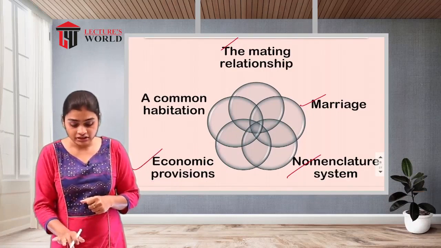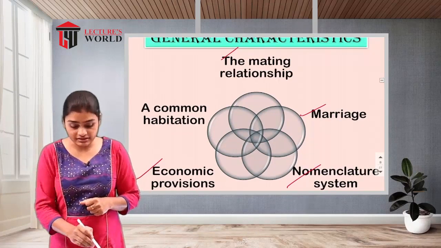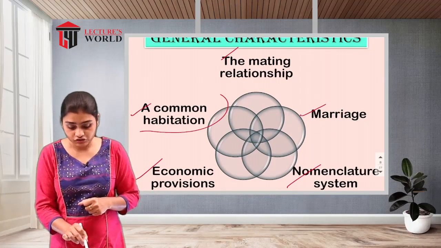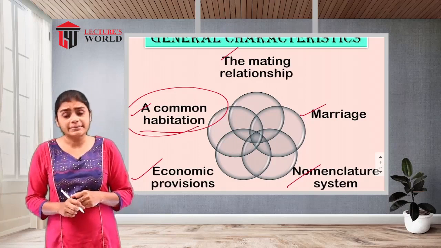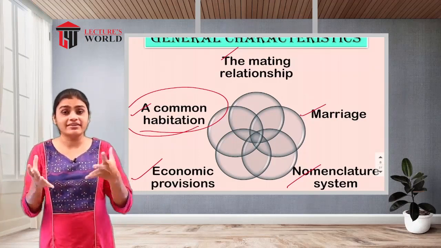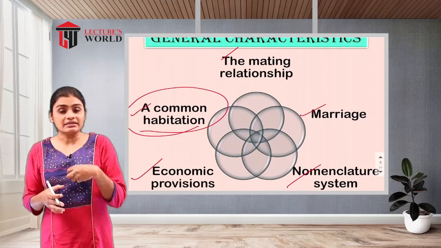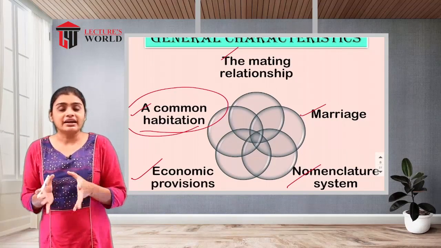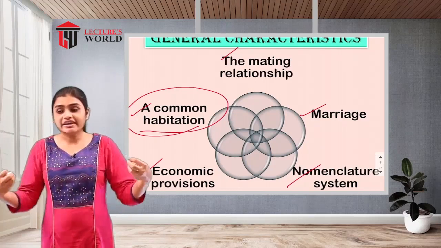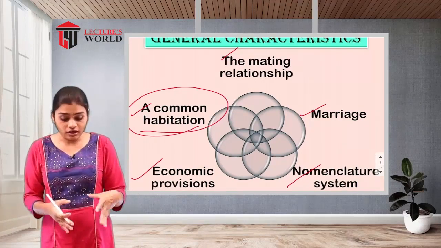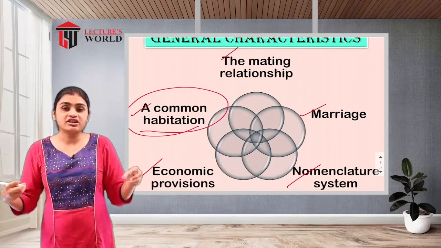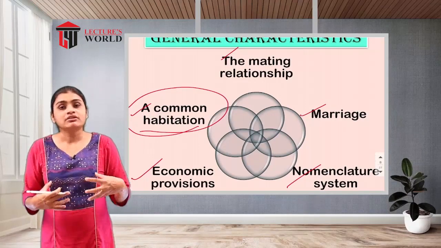Then the last characteristic is a common habitation. Common habitation means a place where they are living. After marriage, when the couple establishes a family, it is very important to live in a common space. That means they are sharing a common place to live their life.